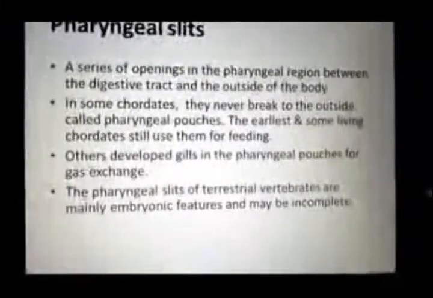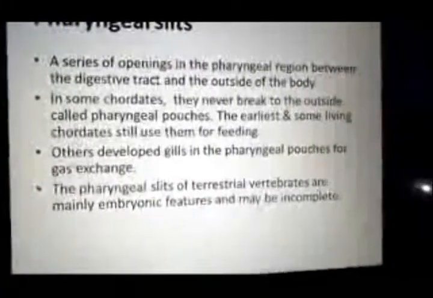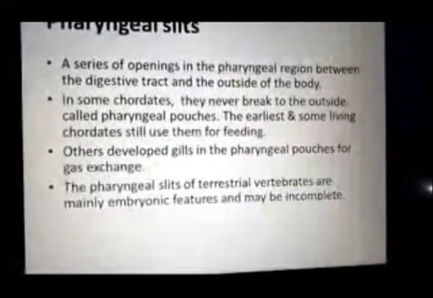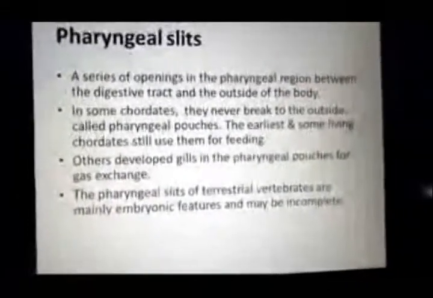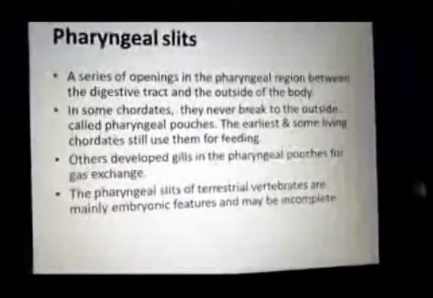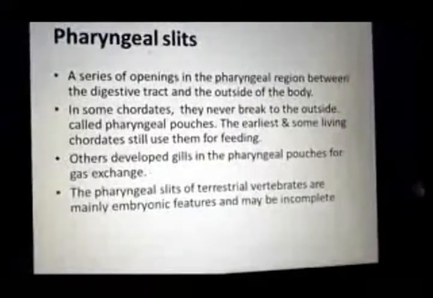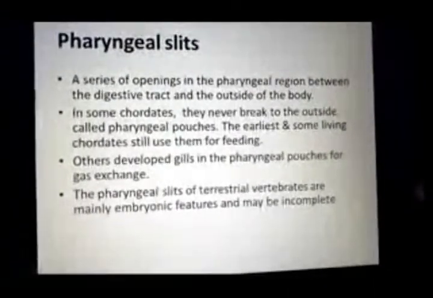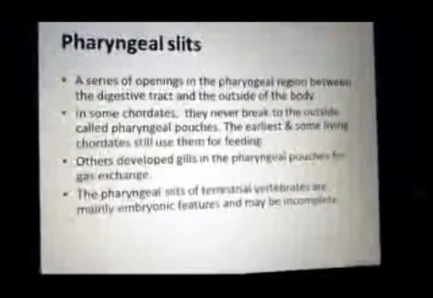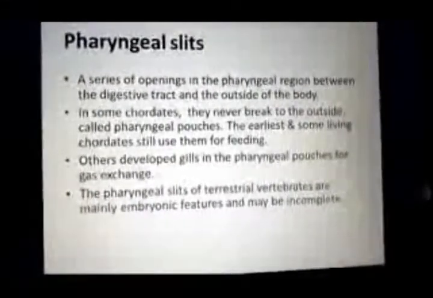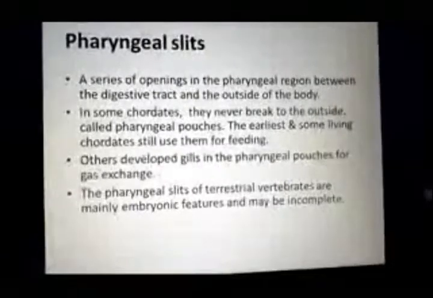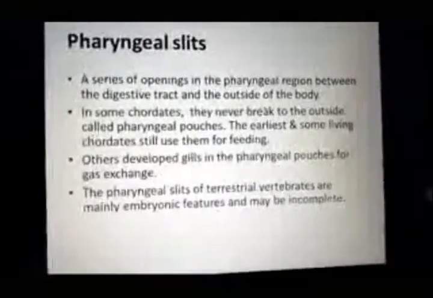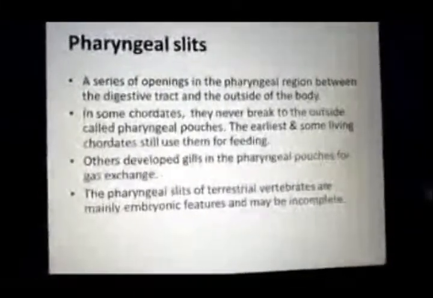Now, the pharyngeal slits of terrestrial chordates, which belong to the subphylum Vertebrata, appear in the embryonic condition during development, and in adults they are modified and developed into other structures.